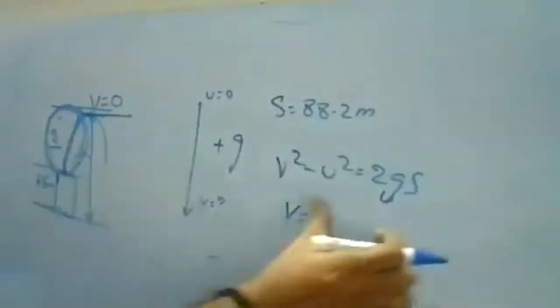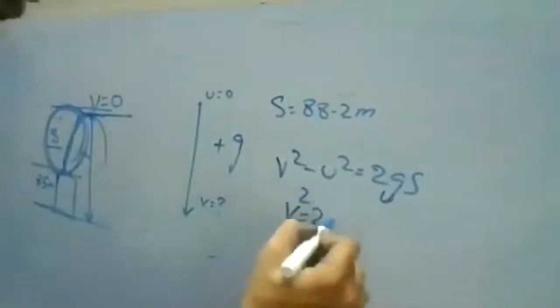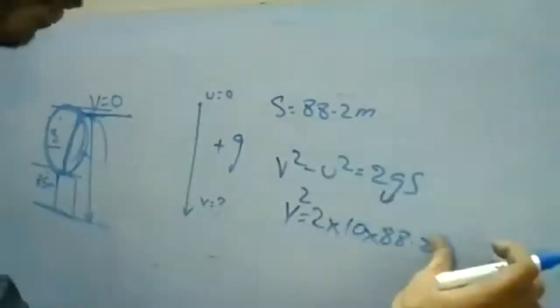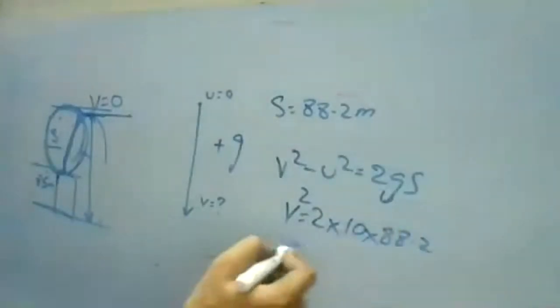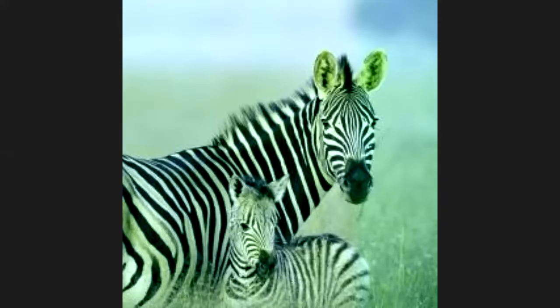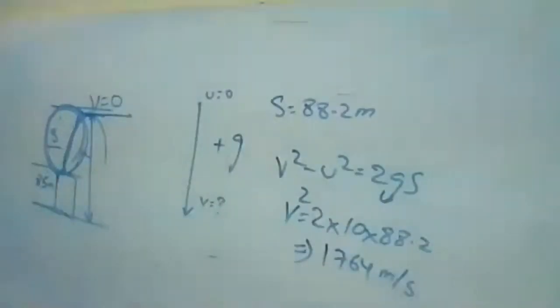Yes. Okay. Do it. So v square is equal to 2 into 10 into 88.2 meters. Take the square root. The value will be 1764 under the root. Answer is 44.2?